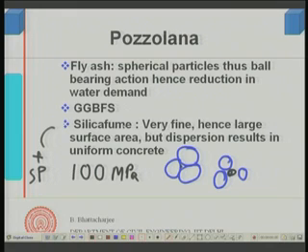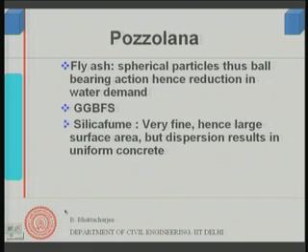Silica fume as such does not have a strong influence; it is not a water reducing agent, unlike fly ash. Fly ash has some water reducing capability also, though not so much. It is used together in very high strength concrete, usually in low water cement ratio concrete with superplasticizer, and there the dispersion consumes more dosage of superplasticizer, but disperses more, and therefore can give you uniform concrete. Right.